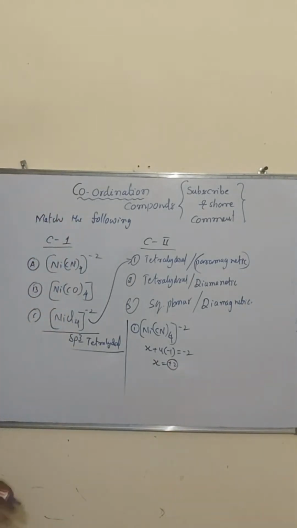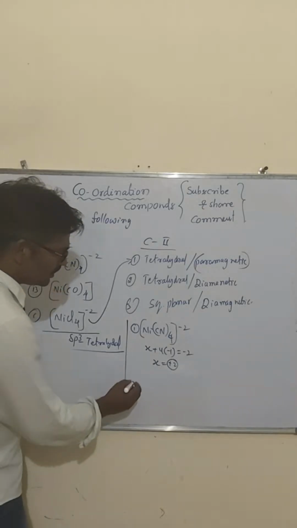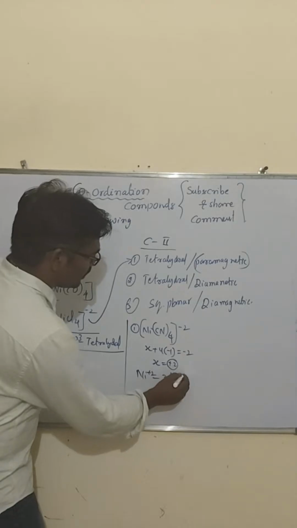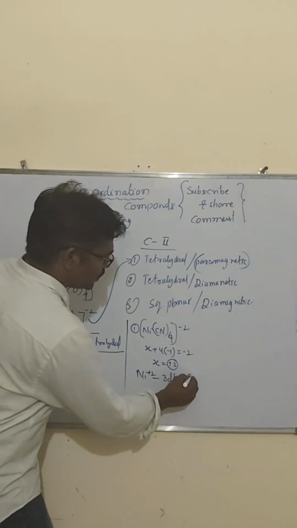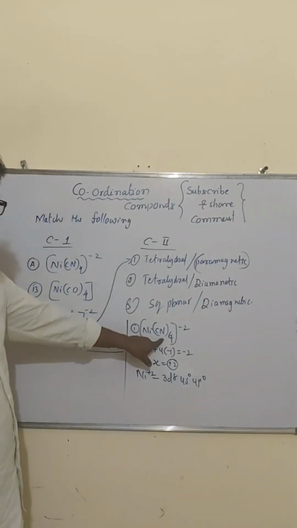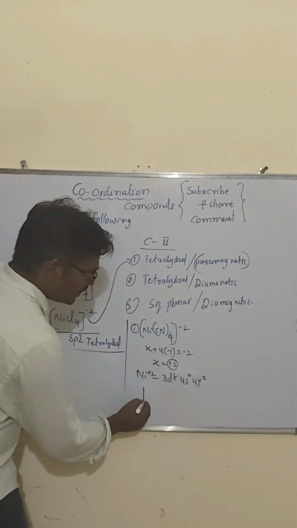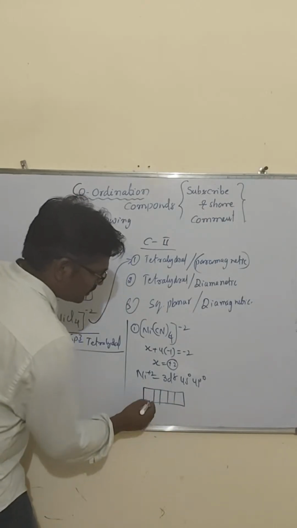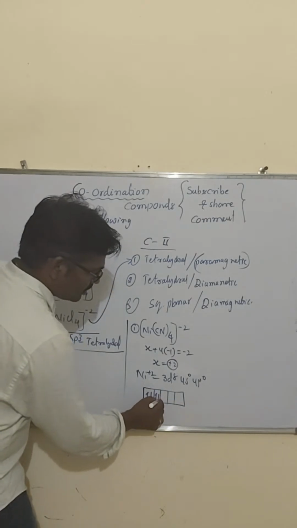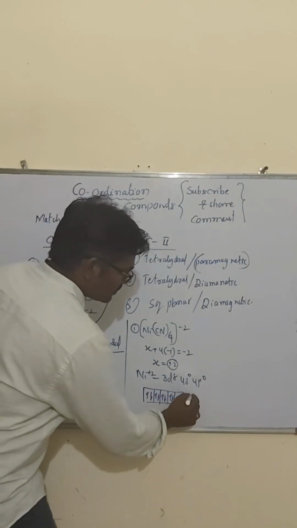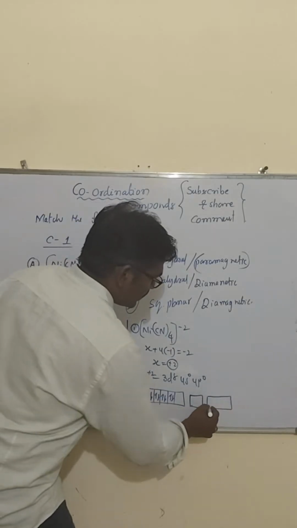When we take Ni 2+, the electronic configuration is 3d8 4s0. Is CN a strong field or weak field ligand? Strong field ligand. So the 8 d electrons pair up, then the s orbital, then the p orbitals.